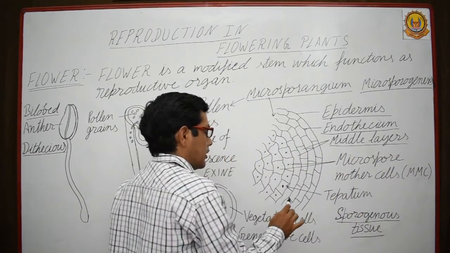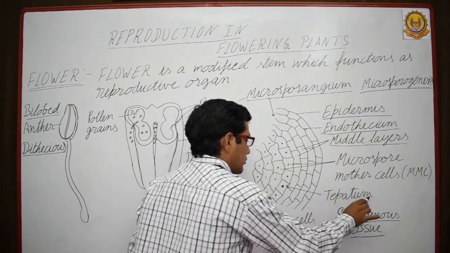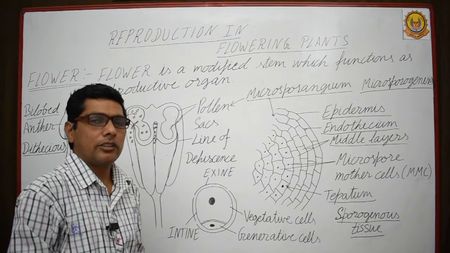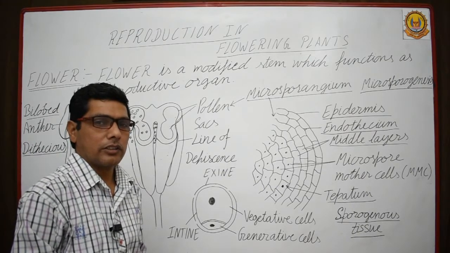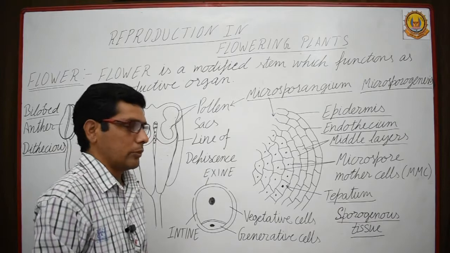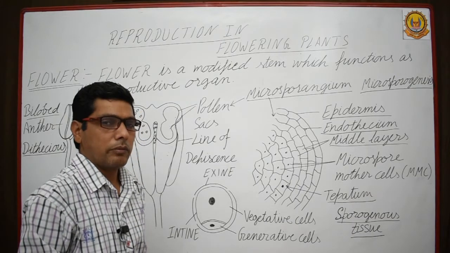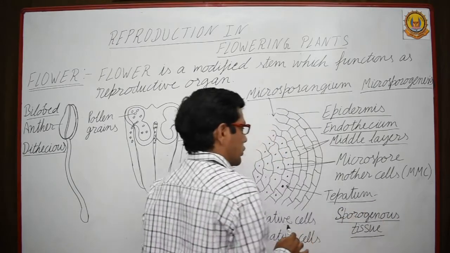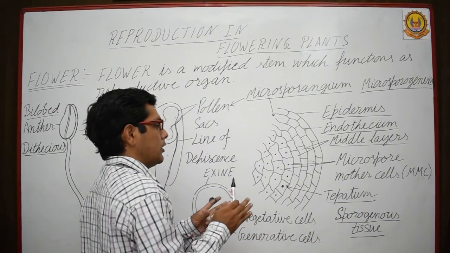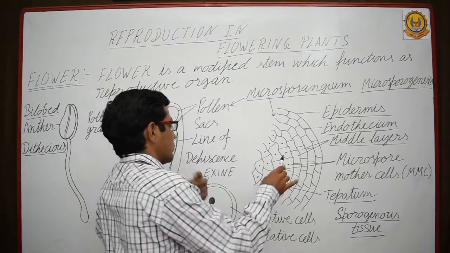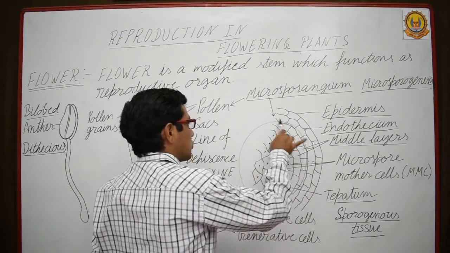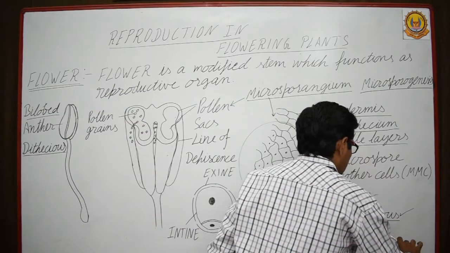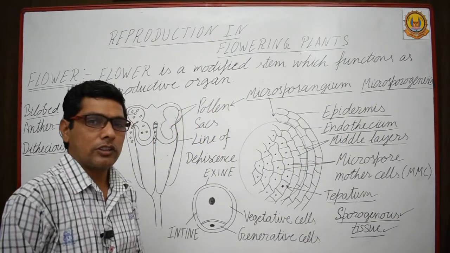After that, a layer is present which is known as tapetum. It helps in nourishment of the maturing pollen grains, which are under the process of maturation. Now what will happen? This whole tissue in the center is known as sporogenous tissue. I have written here sporogenous tissue.